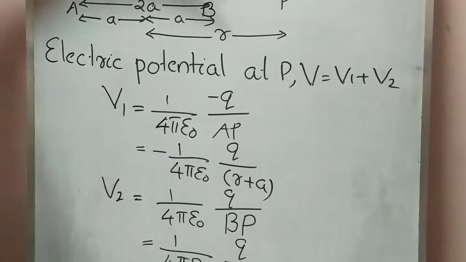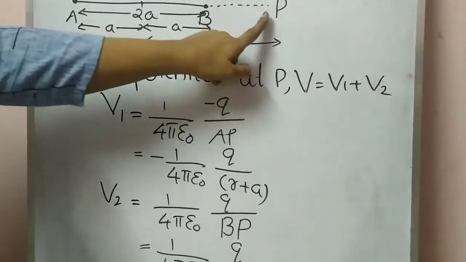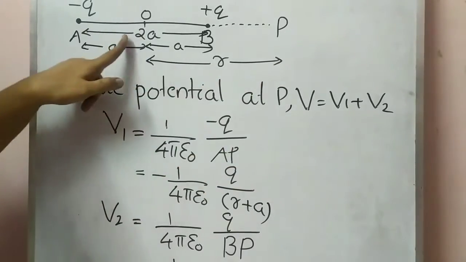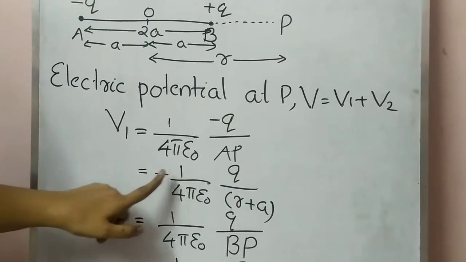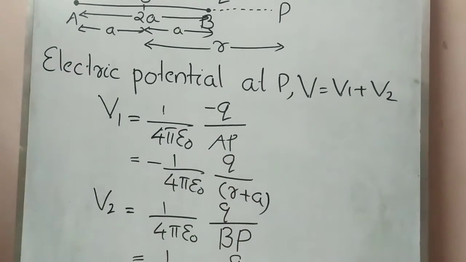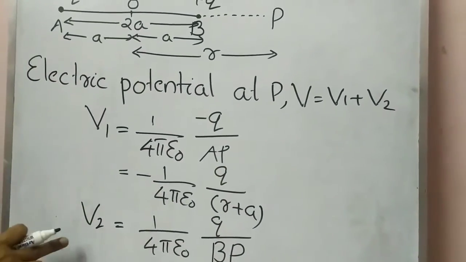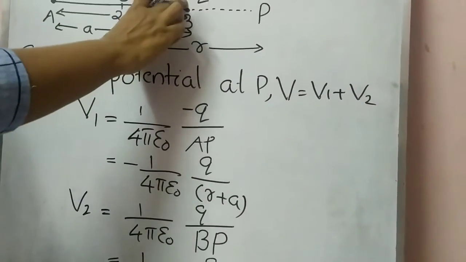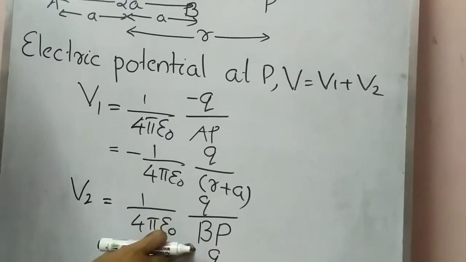What is AP here? AP, that is O to P, r, so r plus a. So here, minus 1 by 4 pi epsilon 0 q by r plus a. That is V1. Now V2 equals 1 by 4 pi epsilon 0, that is due to this charge, so plus q divided by BP.